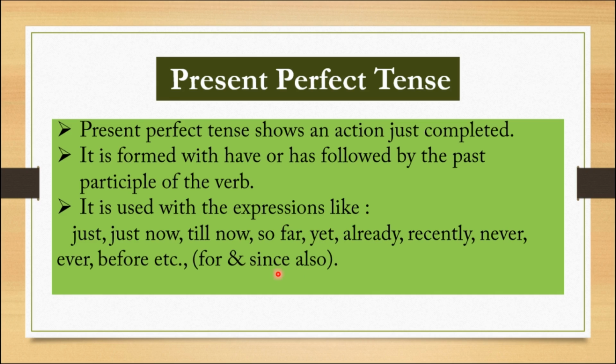I want to tell one more important thing. Present perfect tense has a connection with an action started in the past and it results in the present. Right. Look here.